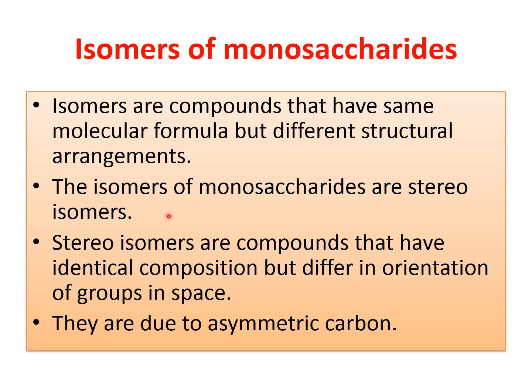Now what are stereoisomers? Stereoisomers are compounds that have identical composition but differ in their orientation of groups in space. So the spatial arrangement is different. That type of isomer is known as stereoisomers, where we see the mirror images. They are due to asymmetric carbon. What is asymmetric carbon? Asymmetric carbon is that carbon which has all 4 groups different.